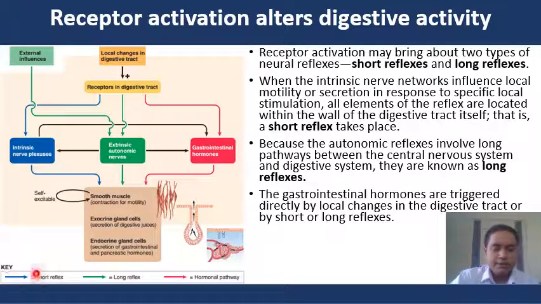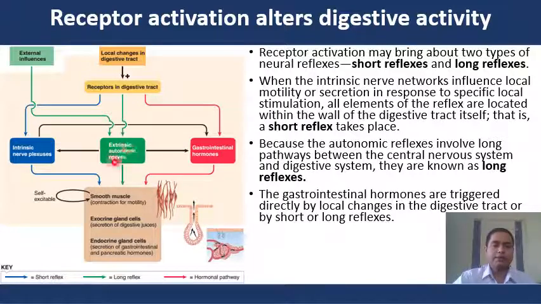The short reflex is denoted by the blue line, the long reflex is denoted by the green line, and the hormonal pathway is denoted by the pink line. The local changes in the digestive tract can stimulate the receptors present in the digestive tract, and external influences can both bring the long reflexes to the extrinsic autonomic nerves.